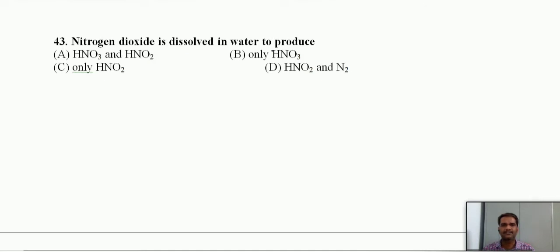Nitrogen dioxide is dissolved in water to produce what? We have just discussed that in nitrogen dioxide the oxidation state of nitrogen is +4, and we don't have any oxyacid of nitrogen with +4, hence it can give two oxyacids. It can undergo disproportionation. It will give HNO2 and HNO3. Hence we can say it is a mixed anhydride. So the first one, HNO3 and HNO2, both we will get.